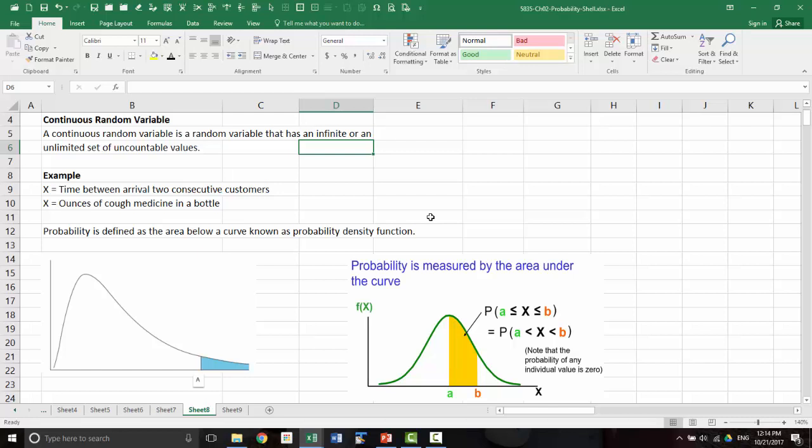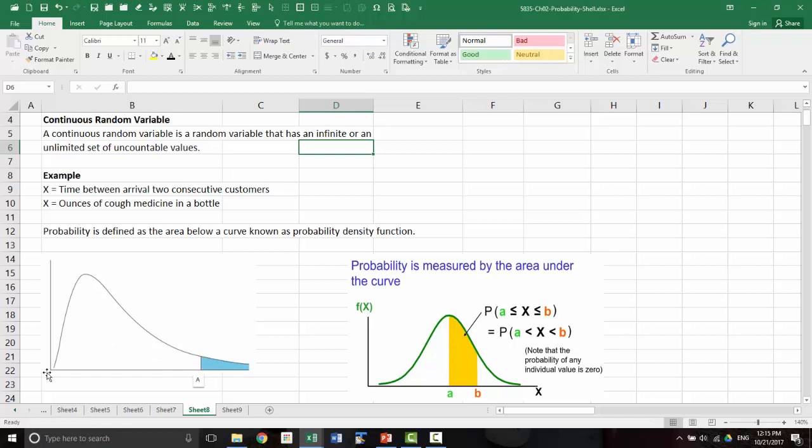So what is the probability that x is between a and b, or if x is greater than a? Those are the kinds of things that we can compute, and that is given by, we start with what is called the probability density function, or PDF. The probability density function gives you the means with which we can compute the probability. The area under the curve between the x-axis and the curve gives you the probability.